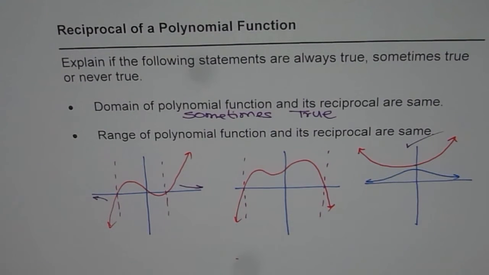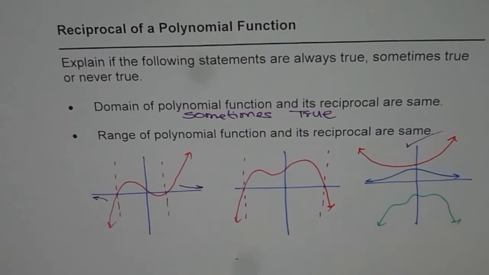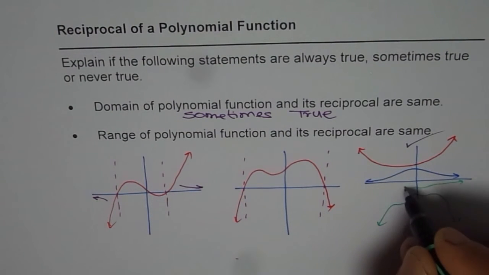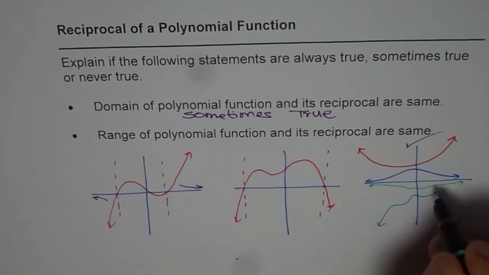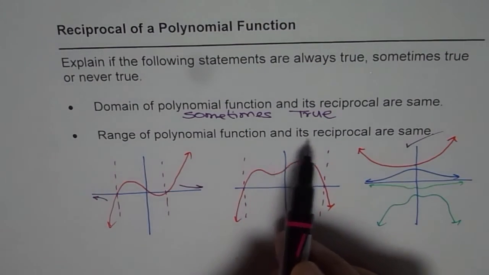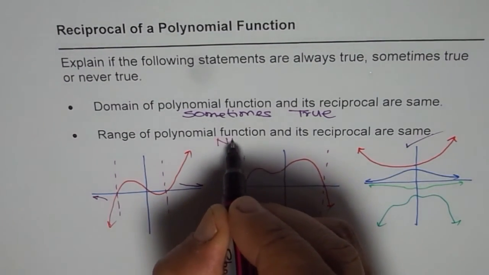If we have the otherwise situation, that is a function, let us say like this. In that case, what do you expect? In that case, we expect that the reciprocal function will still have, here we have a maximum, so it will have a minimum, right? Somewhere like this, but behavior will be kind of like that. So their ranges are always different, correct? So this one, range of a polynomial function and its reciprocal are same, is never true, okay? So that is never true.